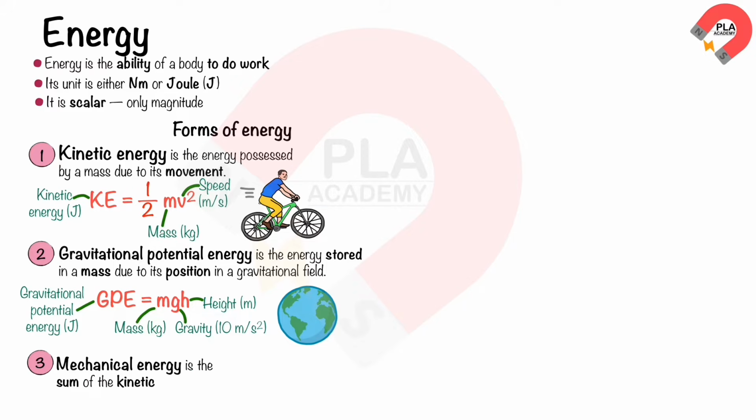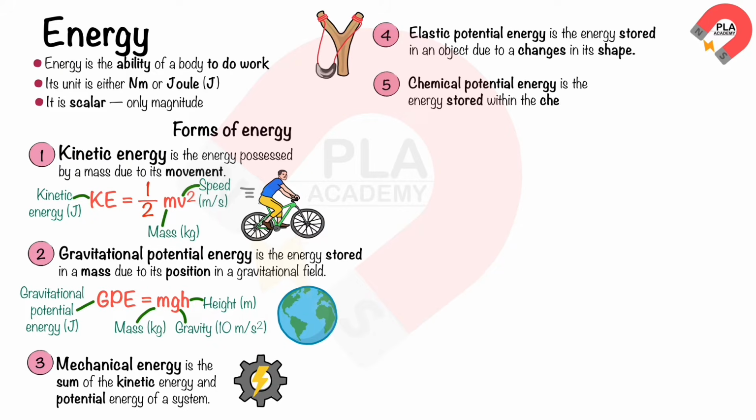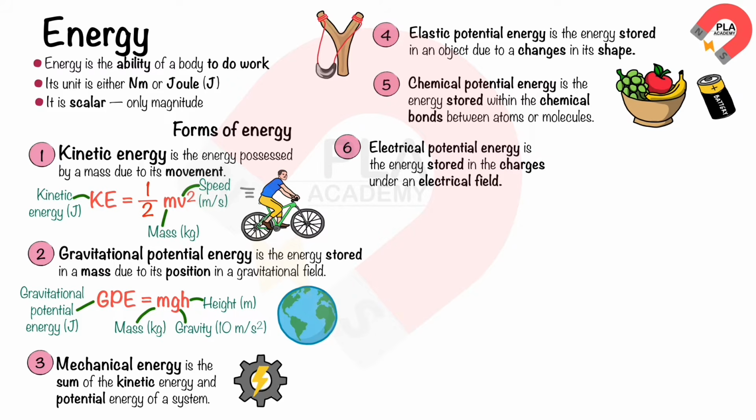Mechanical energy is the sum of the kinetic energy and potential energy of a system. Elastic potential energy is the energy stored in an object due to changes in its shape. Chemical potential energy is the energy stored within the chemical bonds between atoms or molecules. Electrical potential energy is the energy stored in the charges under an electrical field.